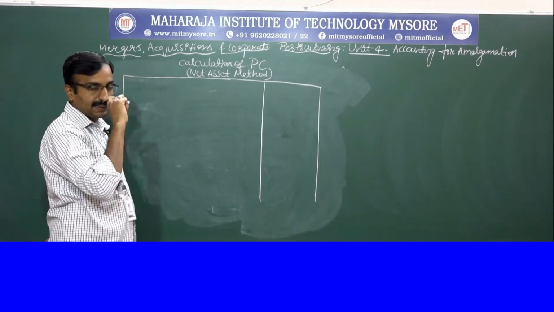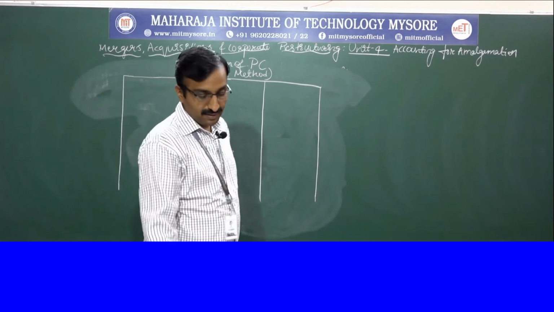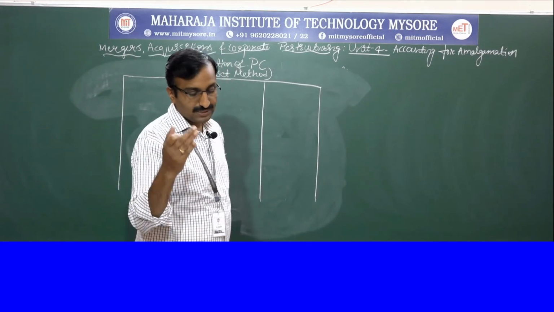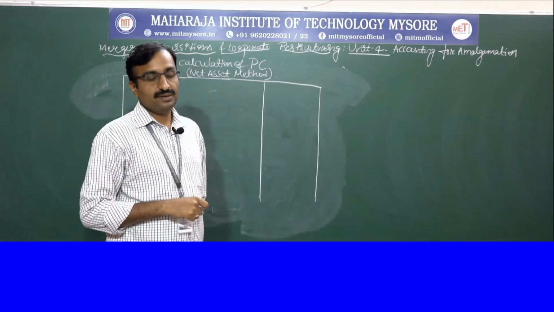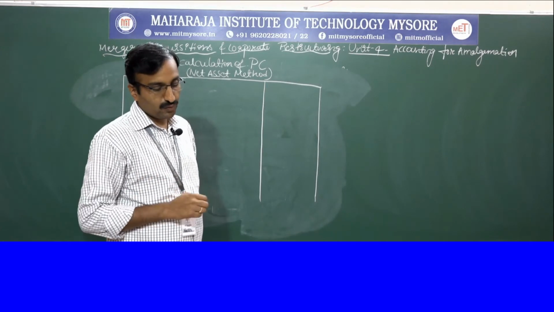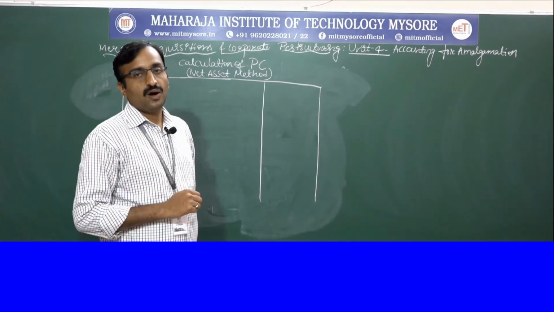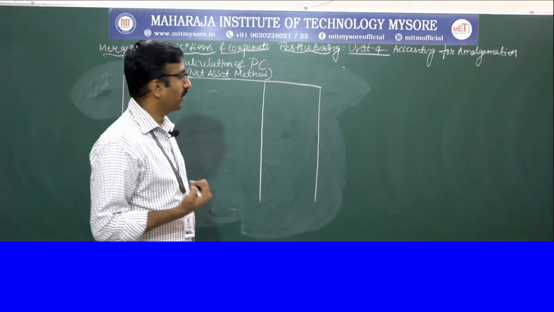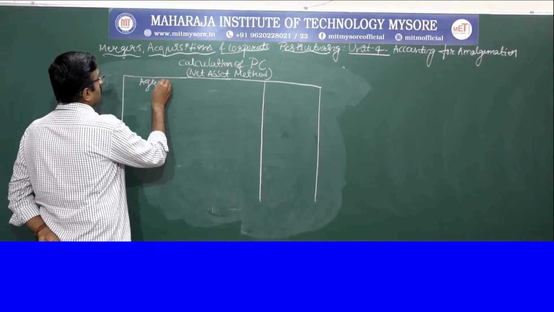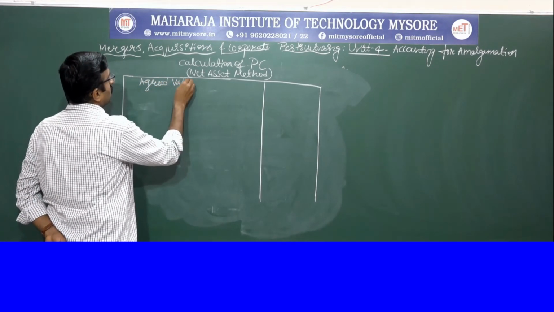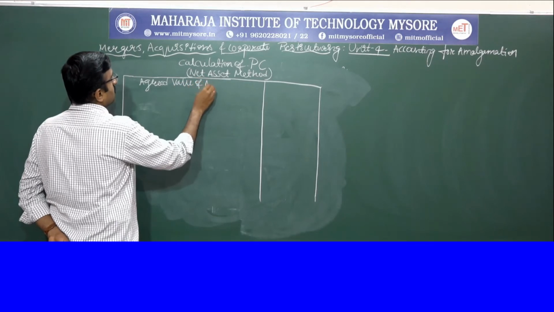So we will calculate the PC under the net asset method. We have to consider the agreed value of assets. The seller company's data they have given. We have to find out how much the B company is going to pay. So we consider the agreed value of assets.